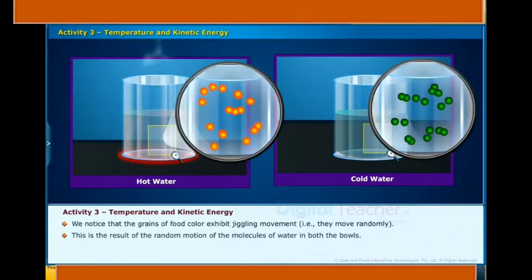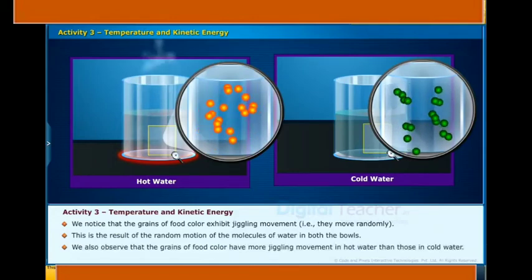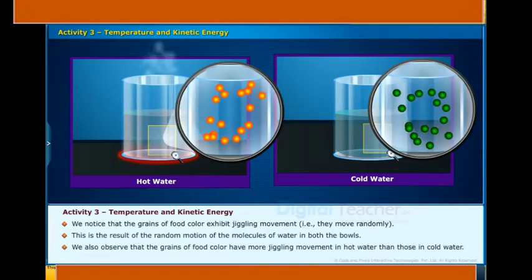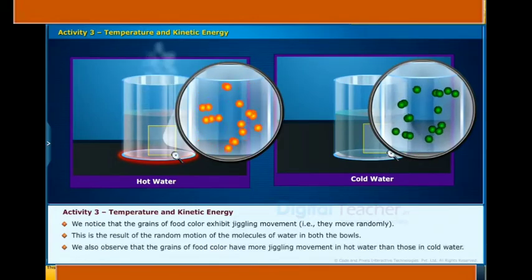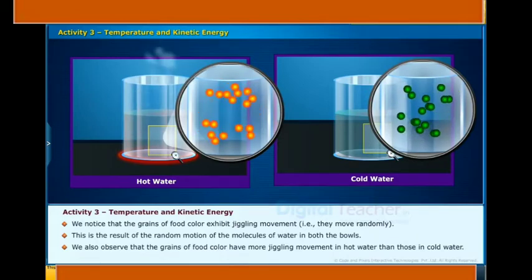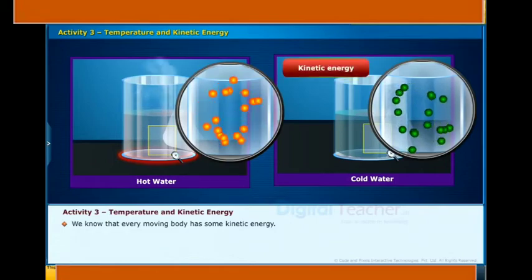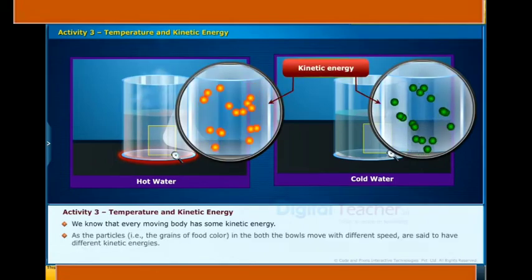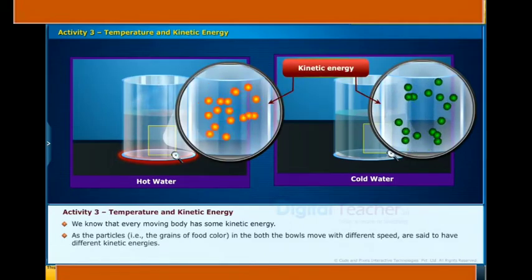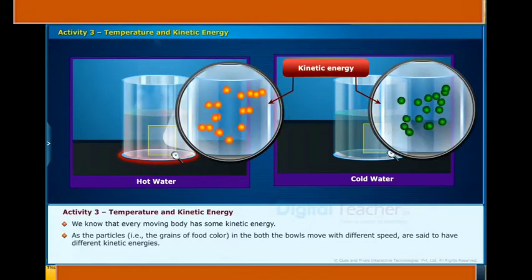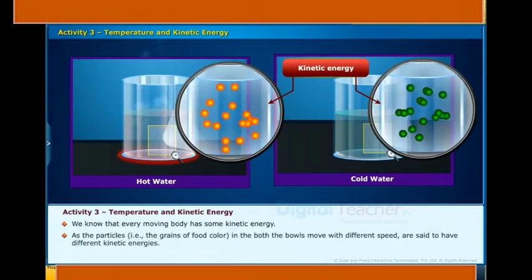This is the result of random motion of the molecules of water in both the bowls. We also observe the grains of food color have more momentum in hot water than those in cold water. We know that every moving body has some kinetic energy. As the grains of food color in both the bowls move at different speeds, they are said to have different kinetic energies.